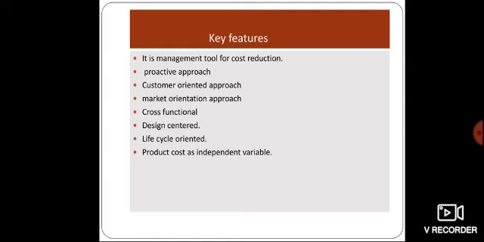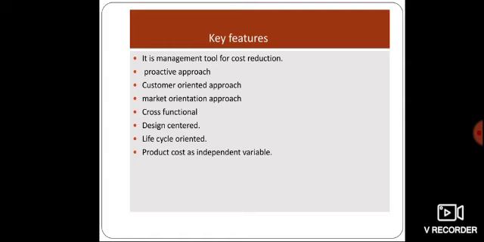The cost control is emphasized in the design stage. After fixing the target selling price, if the product is produced and the target cost is not met, the product is redesigned and redeveloped. So the cost control is in the design phase. So it is design centered.